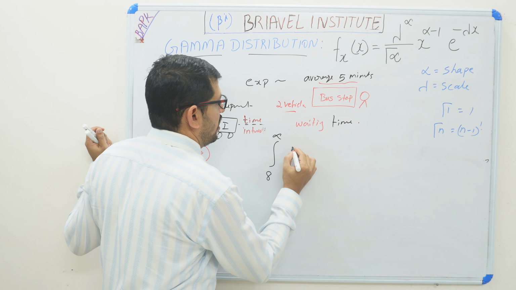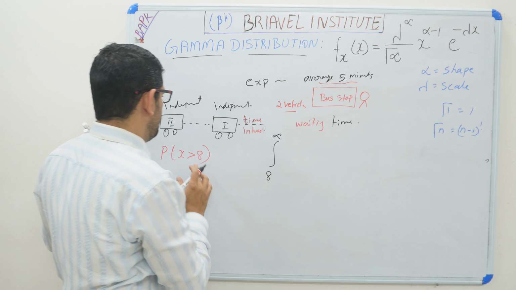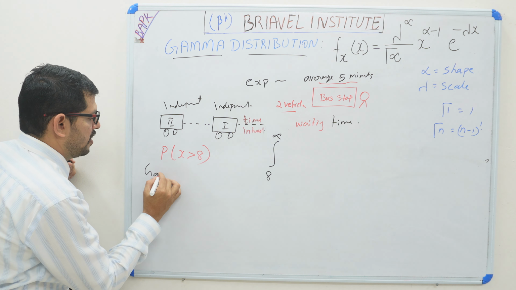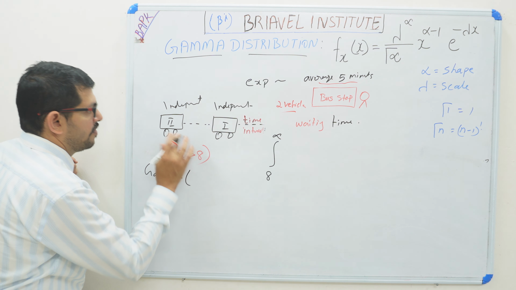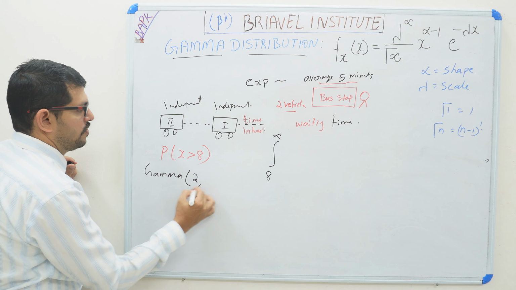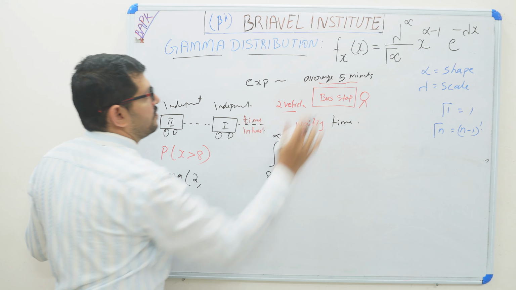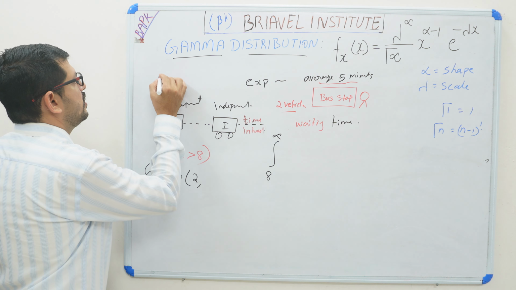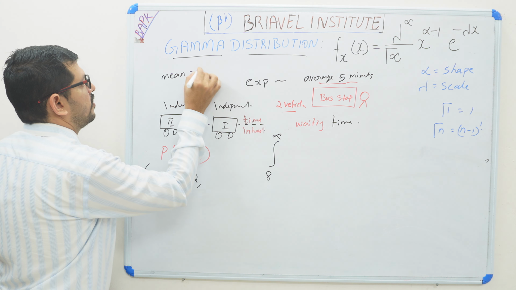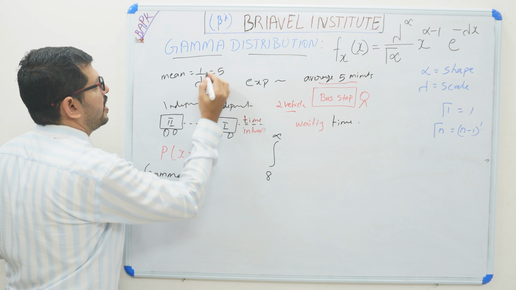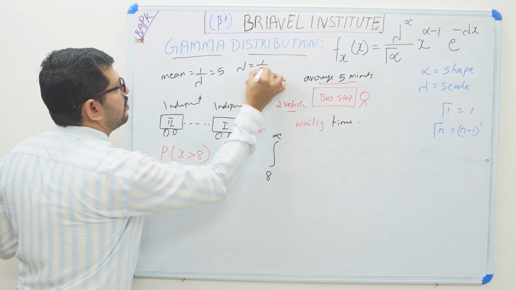So here we can write a gamma distribution with 2, since we are analyzing two buses, and lambda from the exponential distribution with average 5 minutes. The mean of the exponential distribution is 1 divided by lambda, which is equal to 5, so lambda is equal to 1 by 5.